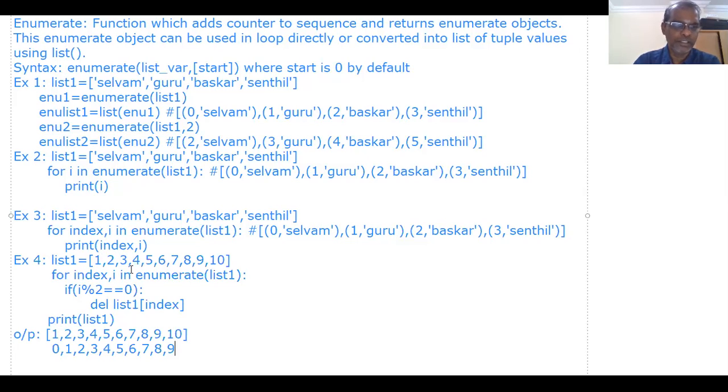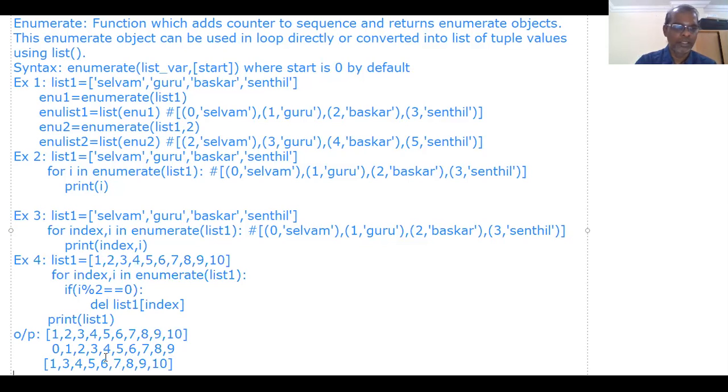That's okay. Next time index will be assigned with 1. I will be assigned with number 2. Now I contains 2. 2 modulus 2 gives 0. 0 double equal to 0, condition true. Delete list 1 of index. Now index is number 1. This 2 will be removed. Now the list becomes 1 comma 3. After 2 is deleted, 3 comes to this place. 3, 4, 5, 6, 7, 8, 9, 10. That will be the list.